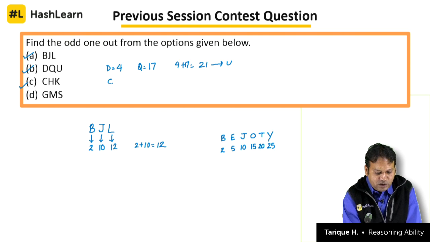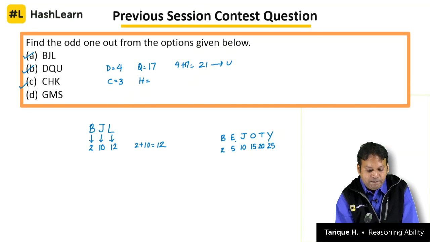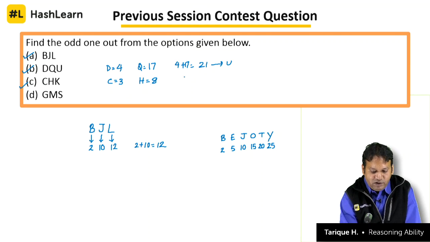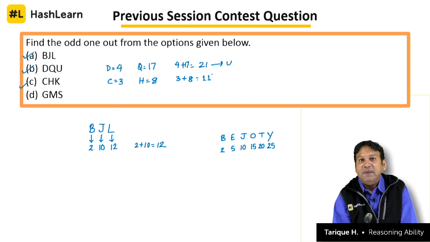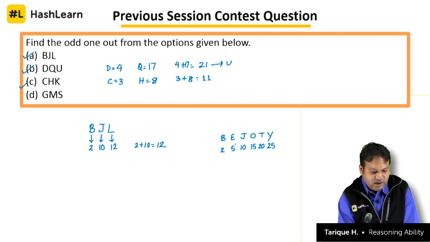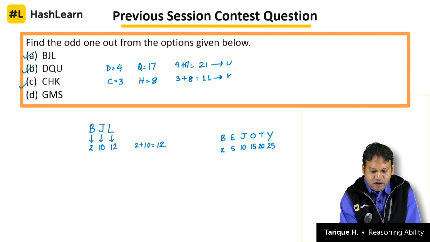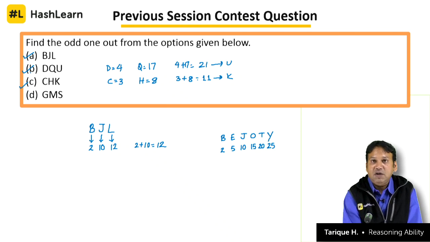Let's look at C. What is the positional value of C? C is equal to 3. What is H? J is 10, so H is 8. When you add 3 plus 8, what do you get? You get 11. Which is the 11th letter? J is 10, so K is the 11th, and here K is there. So that's correct. That means A, B, and C are all the same.